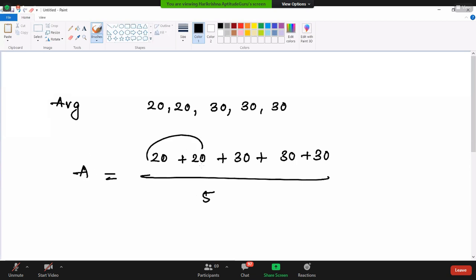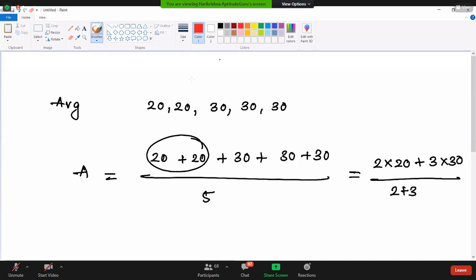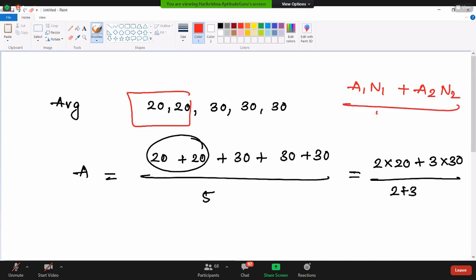Or otherwise, you can just observe 20 is coming how many times? 2 times. So we can also write it as 2 times 20, and 30 is coming 3 times, so 3 times 30, divided by 2 plus 3. Whenever we have any group, like 20 coming 2 times, I'm writing A1 N1 plus A2 N2 divided by N1 plus N2. This is the cumulative average formula which we can use.